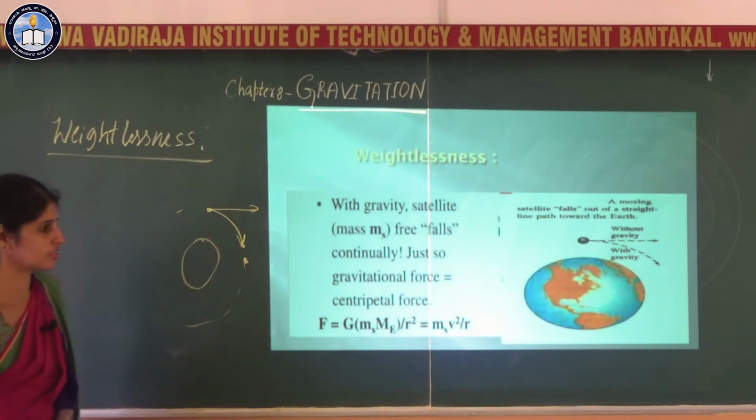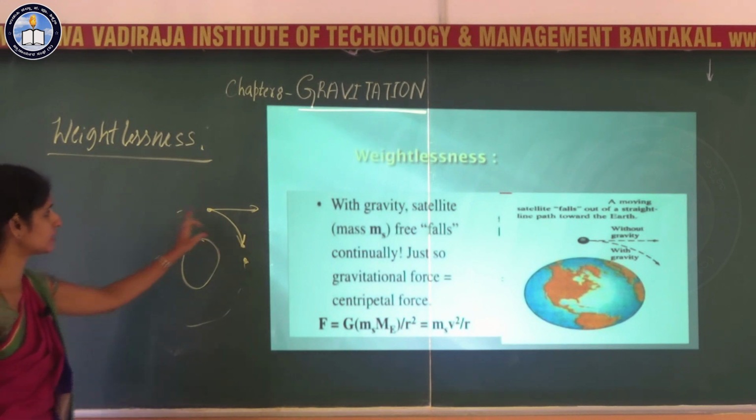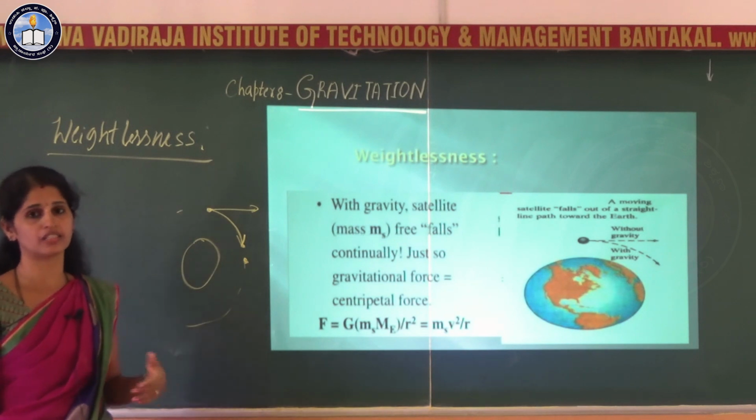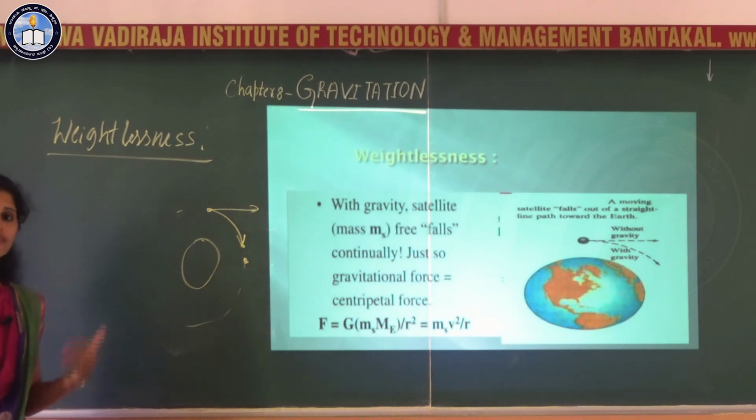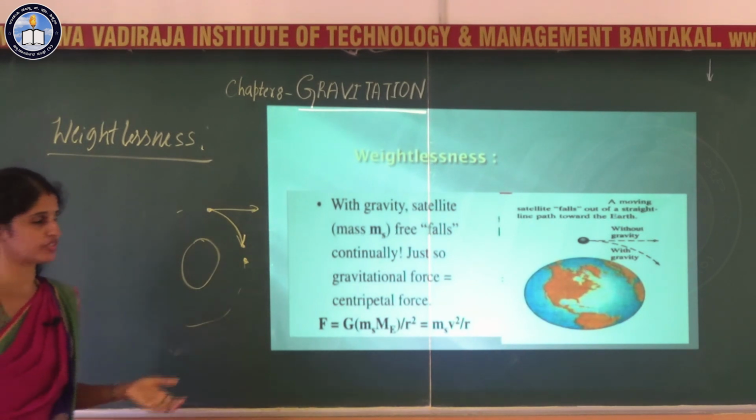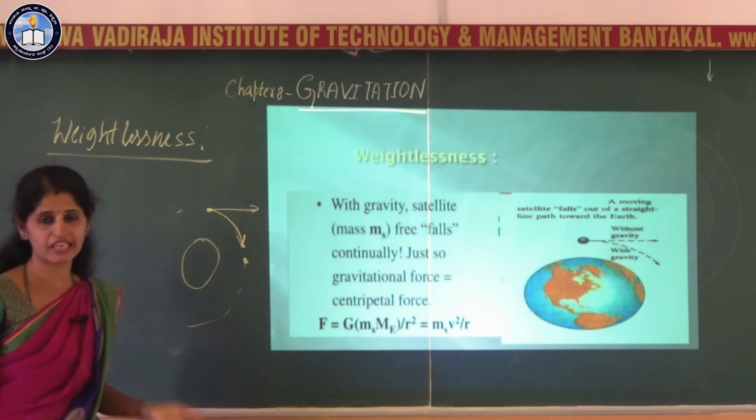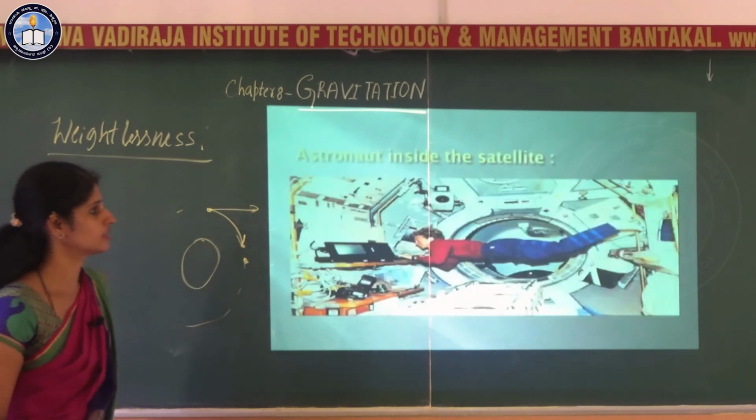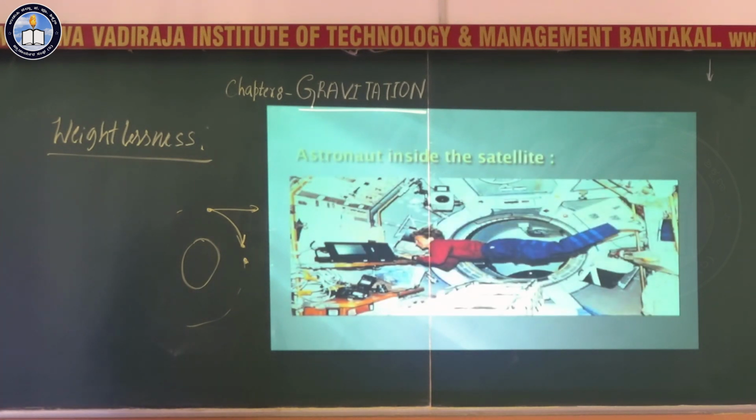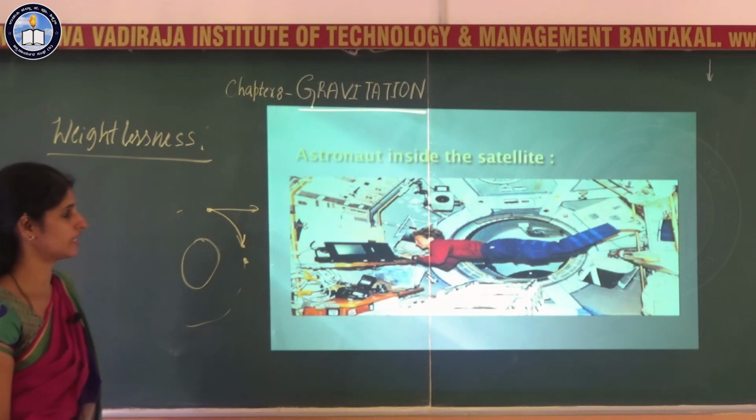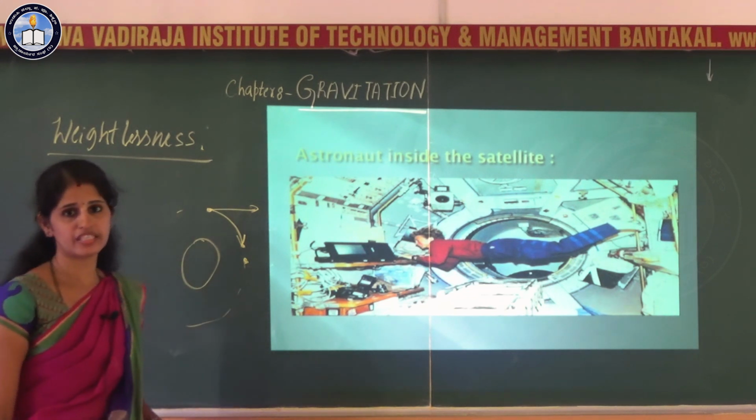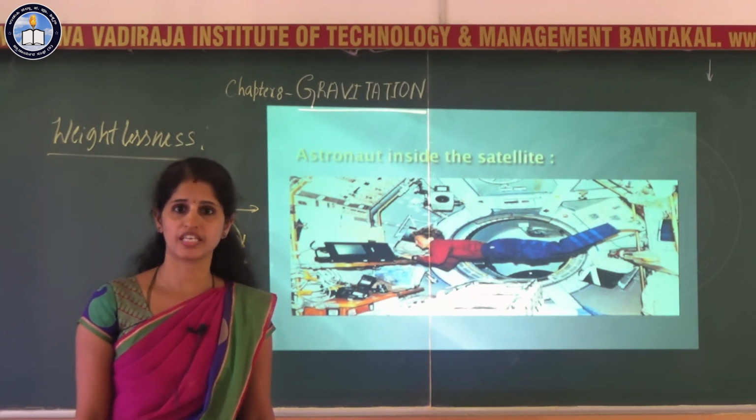Because of this, the satellite itself is a freely falling body, and the person inside the satellite is also like a freely falling object. Because of this, they feel weightlessness inside the satellite or the spaceship. You can see in the next slide how the astronaut inside the satellite just floats in the spaceship or the satellite. With this, I will conclude this session. Thank you.